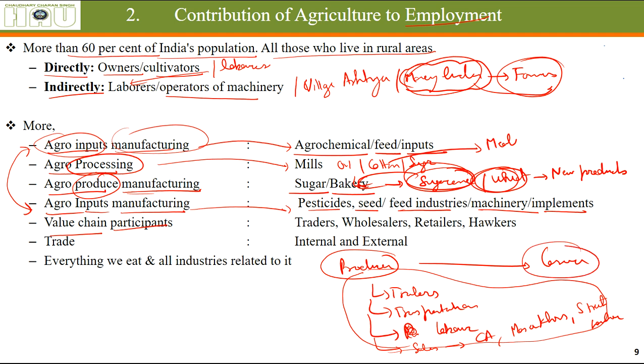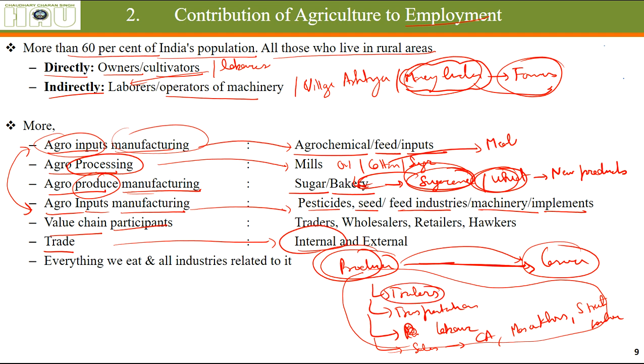Different products have different lengths and different types of people participating in moving these products from the producer to the consumers. Okay, so you can imagine different products, different people involved. So how much employment is being generated because of a single fruit, a single vegetable. Trade, internal and external trade.